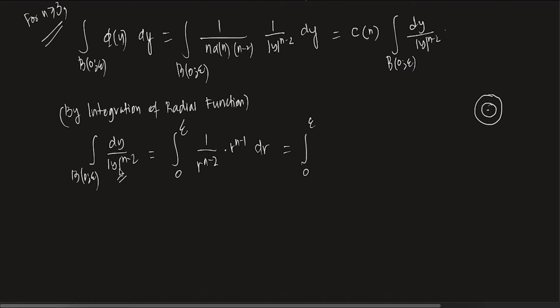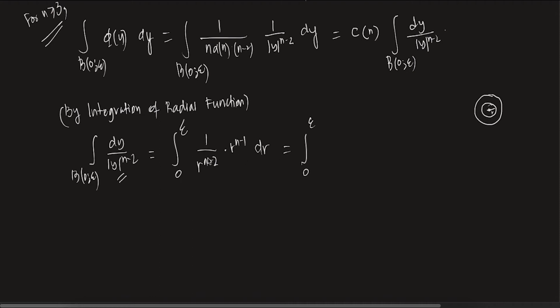Let's say this boundary is of radius r. On that boundary, this particular thing is 1 by r power n minus 2, right? And after that, you are just integrating r from 0 to epsilon. So this is why it is coming.